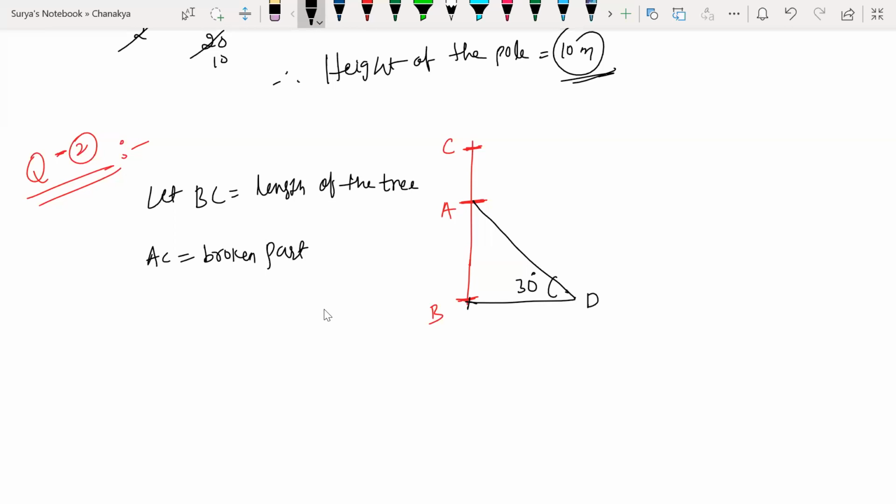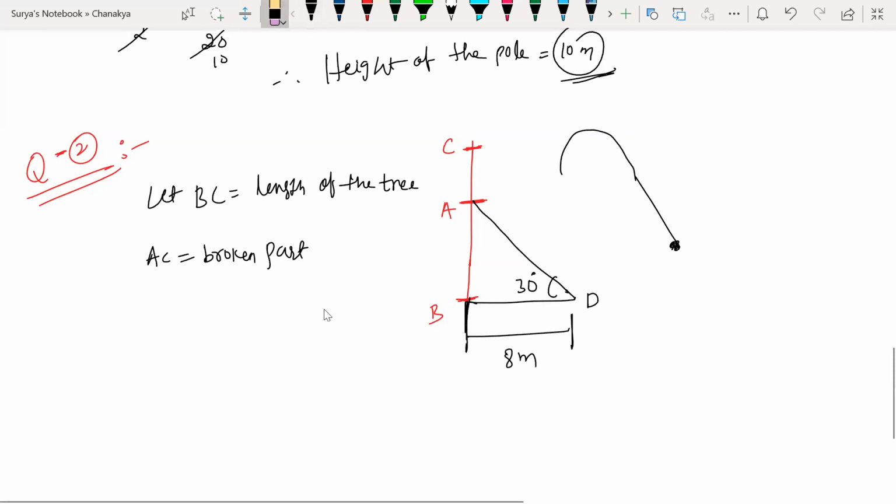And he has given the distance between the foot of the tree to the point where the top touches. ये tree it touches the ground. The distance between the foot and where the tree touches the ground is how much? 8 meters given. So ये ground 8 meters. Try to understand how I'm drawing the diagram carefully. Find the height of the tree.